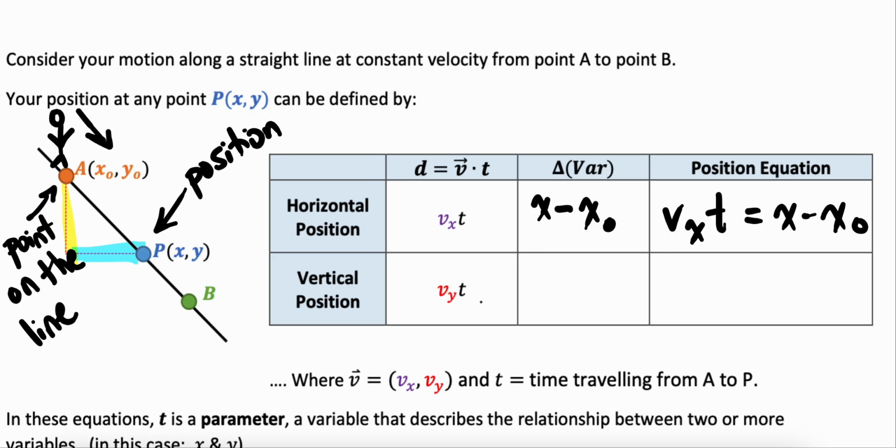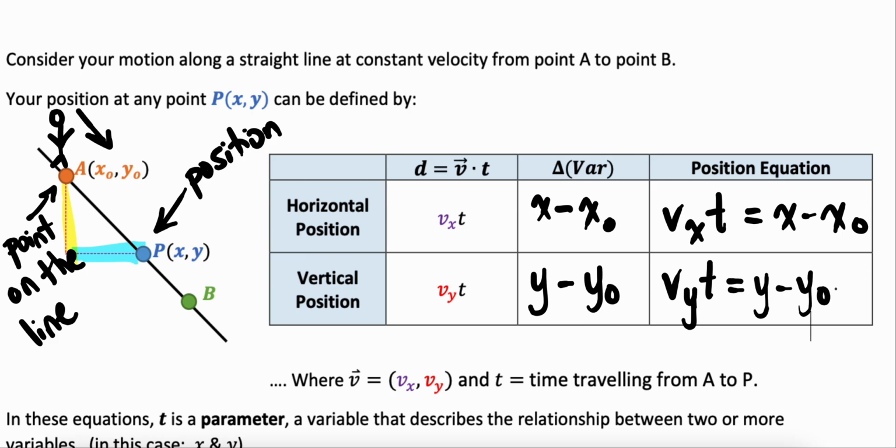Okay, so I could do the same thing with my vertical position. I want to end up at y, but I started out at y0. And that would give us my vertical position somewhere along that vector, in terms of maybe a velocity. And then I would say that's going to be multiplied by that random t because I don't know what my time is, so I don't know how far I'm traveling in a certain distance. And that's going to be y minus y0.